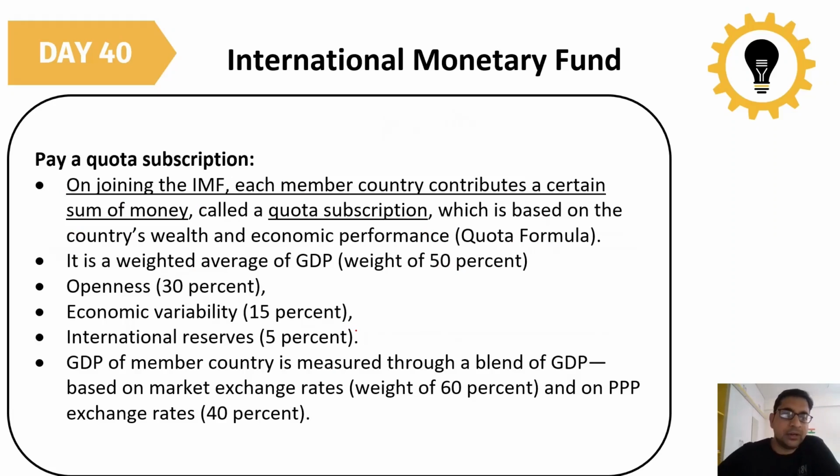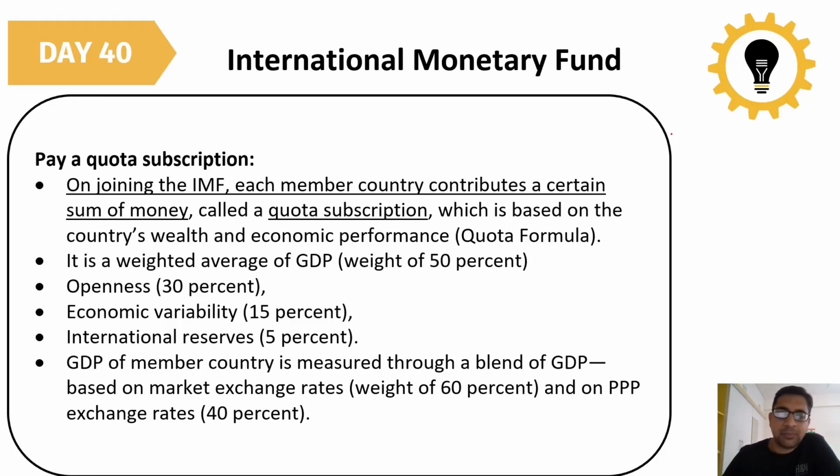Then, paying a quota subscription. How is this done? On joining the IMF, each member country contributes a certain sum of money. So if I am joining the IMF, I have to provide a certain sum of money. If somebody else is joining, they have to provide some money.